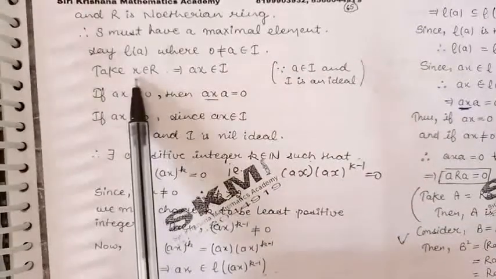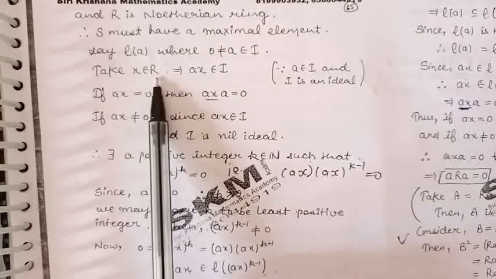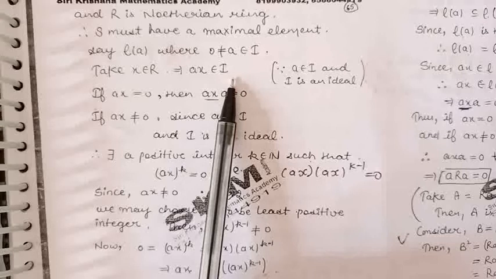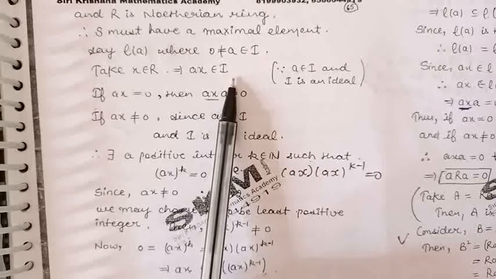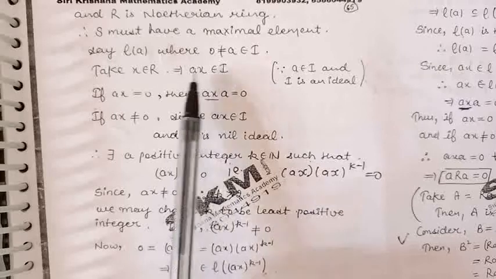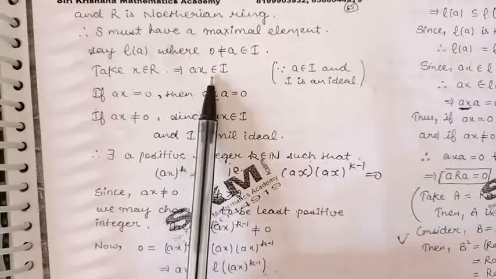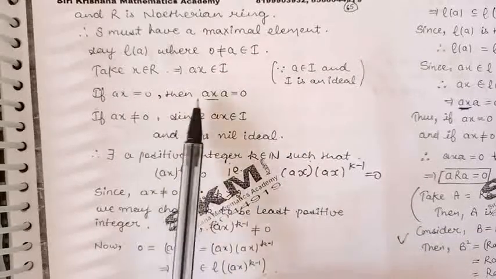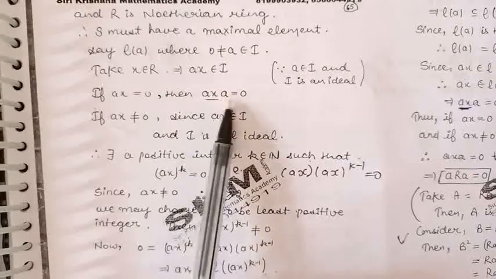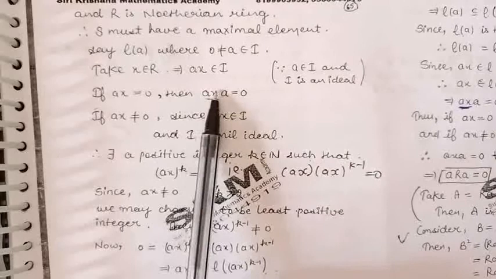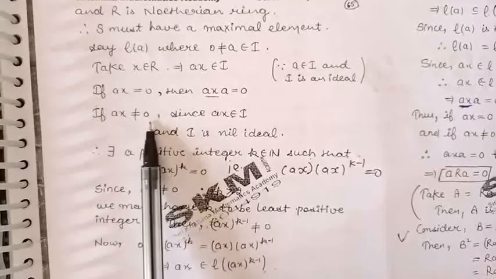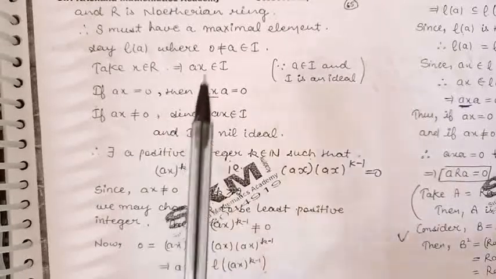Now let us take an element X belonging to the ring R. Because A belongs to I and I is an ideal of ring R, A into X will again belong to the ideal I by definition of ideal. Now there are two possibilities. Either this element will be 0 or this element will be non-zero. If the element AX is 0, in that case A into X into A will be 0 because AX is 0.